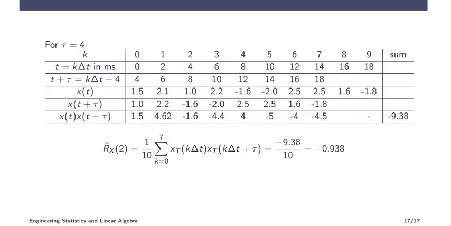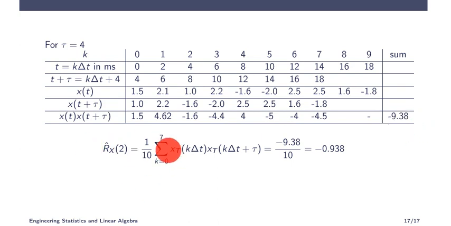And the last one is the same way, k delta t plus 4, because tau is equal to 4. Actually 4 comes here, means 2 data points are shifted. So 6 comes here, 8 comes here. So actually 1 should come just below 0. Then 2.2, minus 1.6, 2. Like this you have to shift. Now you multiply 1.5 into 1, 2.1 into 2.2. Like this you multiply and add all the values, you will get minus 9.38.